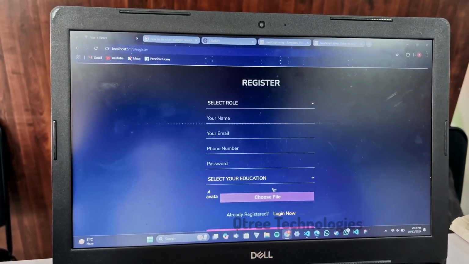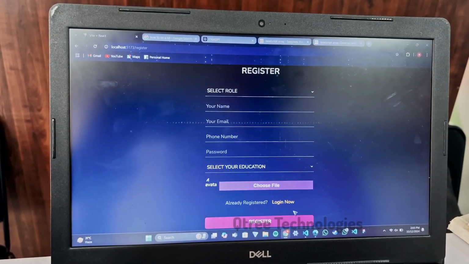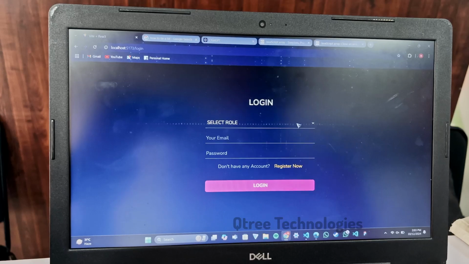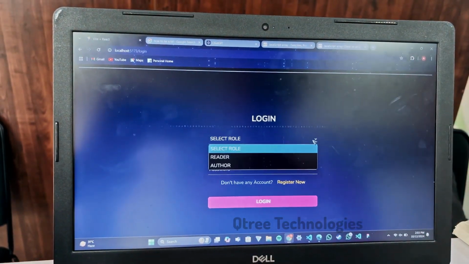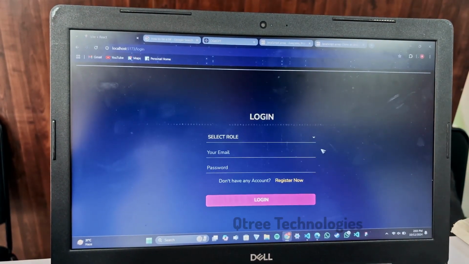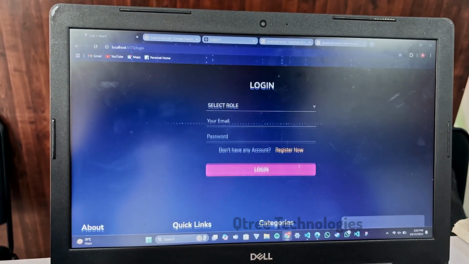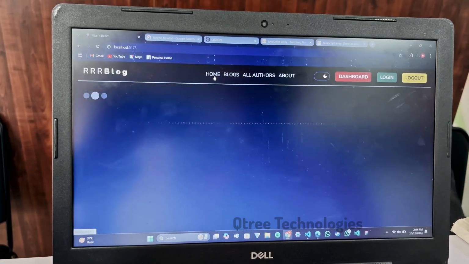Once you have registered, you no need to register again, and you have to log in on that page. I have given three options for the login page. You have to select whether you are an author or a reader, then enter your email and password, and you can log in. Next it will directly navigate to the home page.